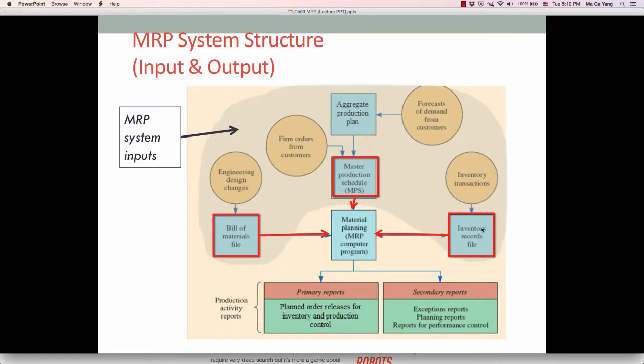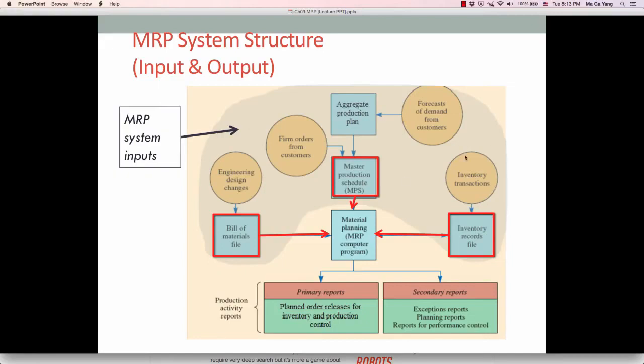Finally, the third input is the inventory record file that contains data such as the number of units on hand or the number of units on order. And that comes from inventory transactions. It tells you the basic status of inventory of different items.